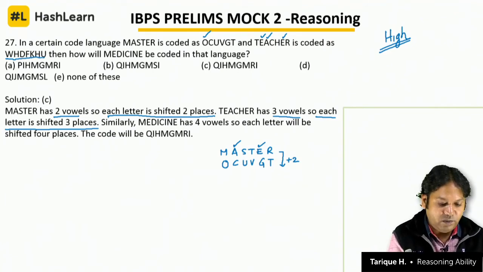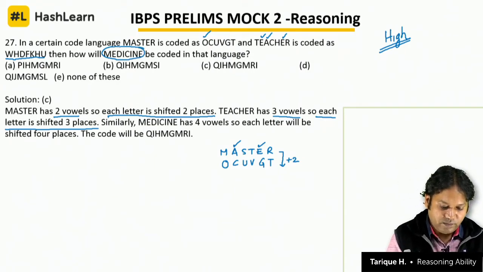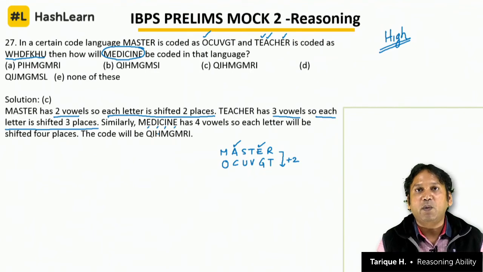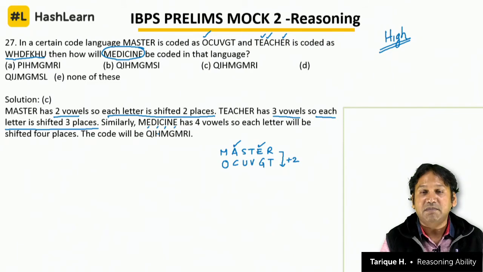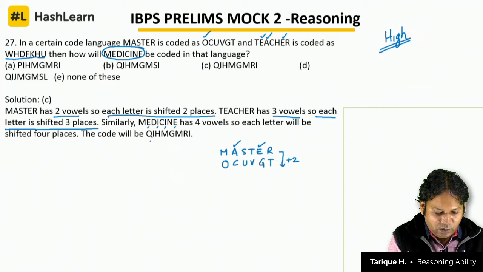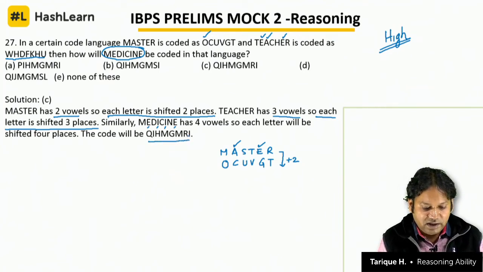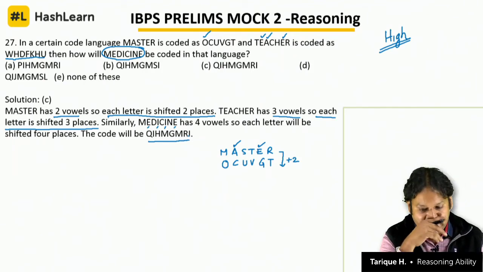And now what is the code for medicine? You see, medicine has how many vowels? 1, 2, 3, 4. So the code for medicine can be obtained by counting the number of vowels. There are 4 vowels in the word medicine, so each letter must be shifted forward by 4 places, and that's how we get the code QIHMGMRI. If we shift medicine forward by 2 or 3 places, you will get the wrong answer, and that will leave you with a negative score, plus you will be spending time also.